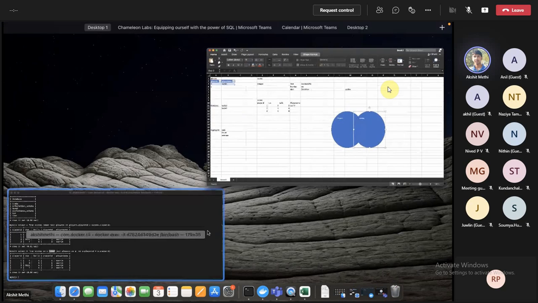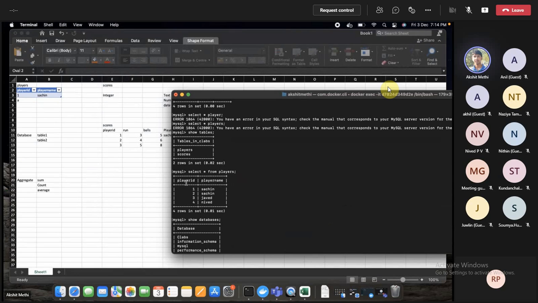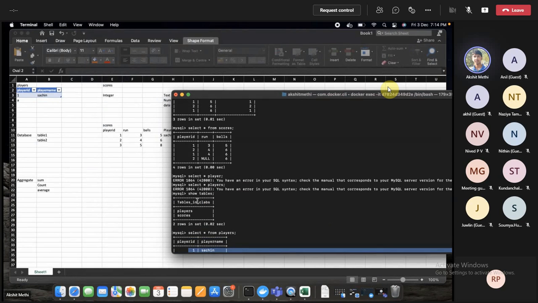So if you see the output, my players table has 4 records. It has player ID of 1, 2, 3, and 4. And my scores table only has player ID 1 and 2. So only available player IDs are 1 and 2.